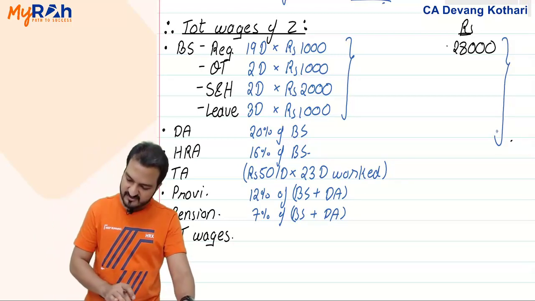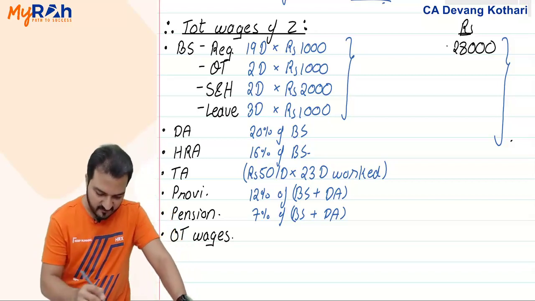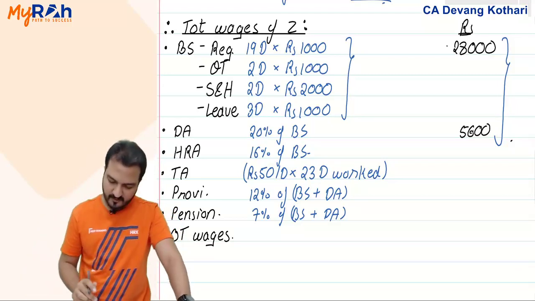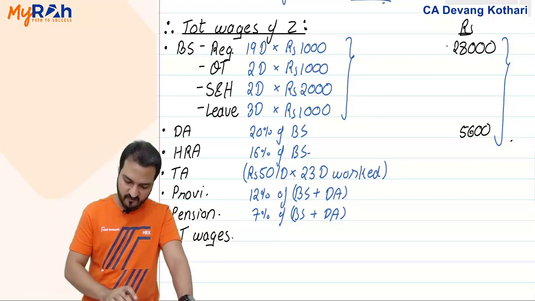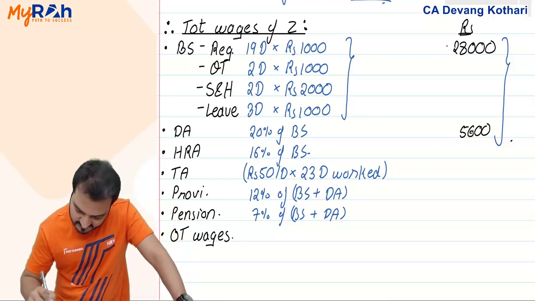So dearness allowance is 20% of basic, that is 28,000 into 20% is 5,600. Okay, HRA is 16% of basic, so 28,000 into 16%, 4480.